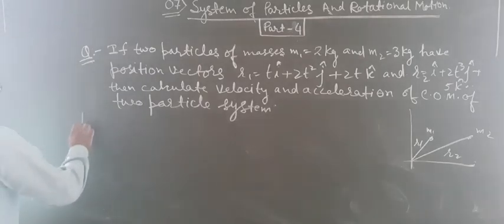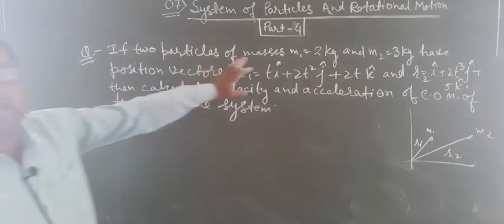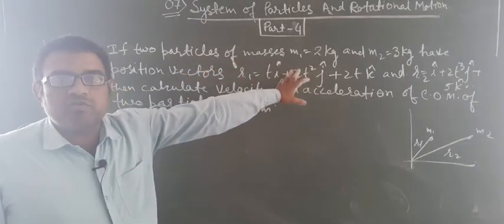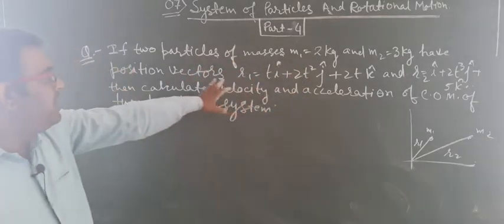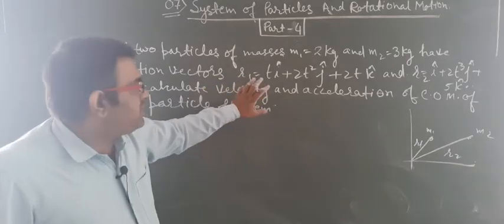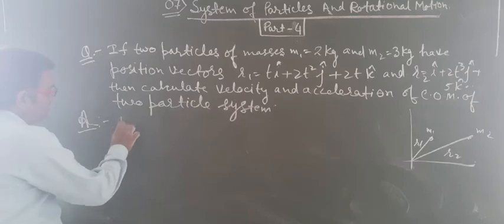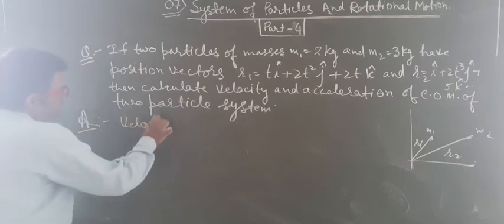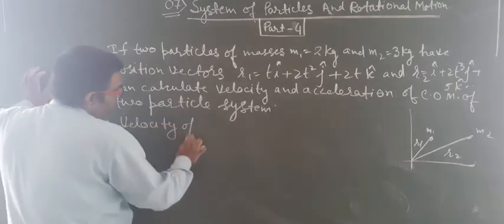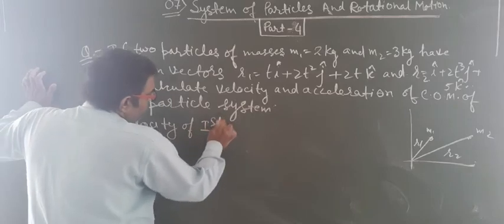So first of all, since masses are given, we need not think about masses, let it be. But the positions r1 and r2 are given. So first we calculate the velocity of the first particle.